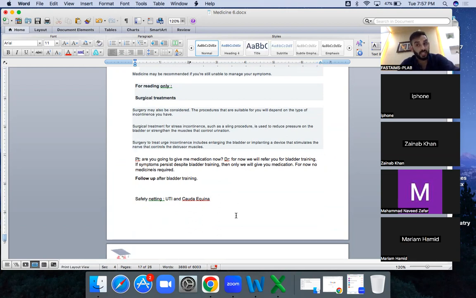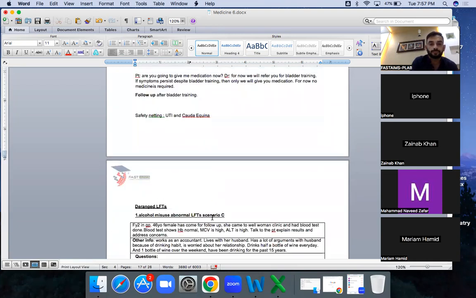Safety netting is for UTI and cauda equina, because of any numbness. It may not be cauda, but a patient can have cauda due to another reason while thinking they are just having incontinence. So that's why you need to do safety netting for cauda and UTI.